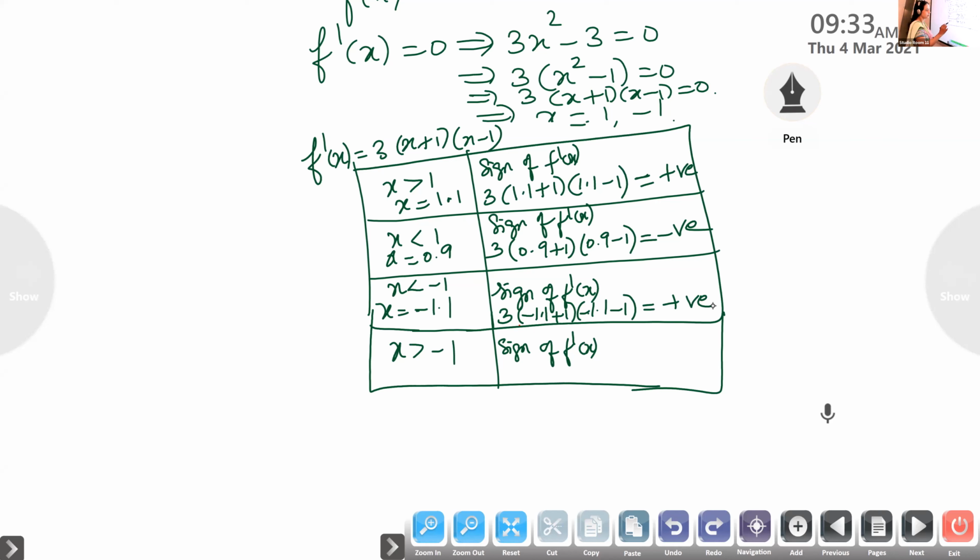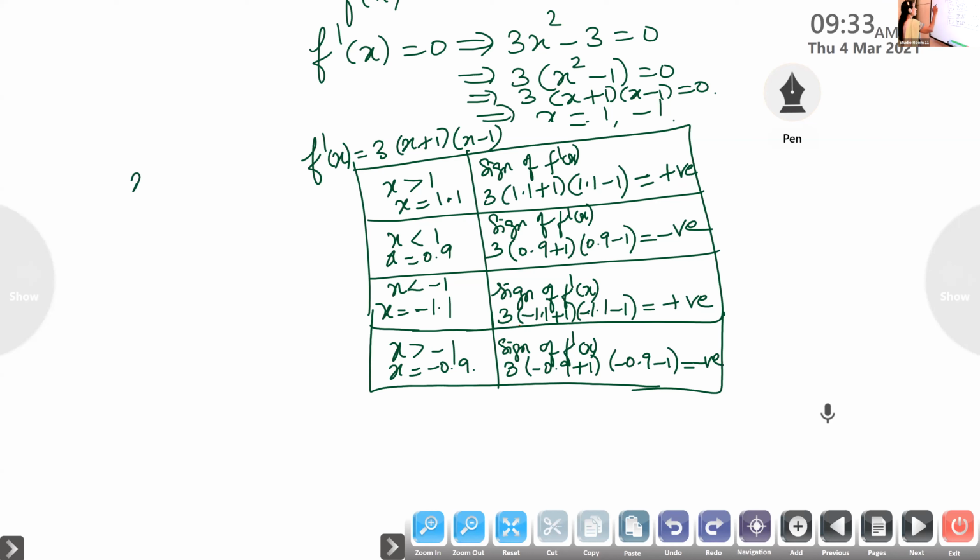Which one can you take? Minus 0.9, isn't it? So what is the sign of f dash of x? 3 into minus 0.9 plus 1 into minus 0.9 minus 1. It is negative.